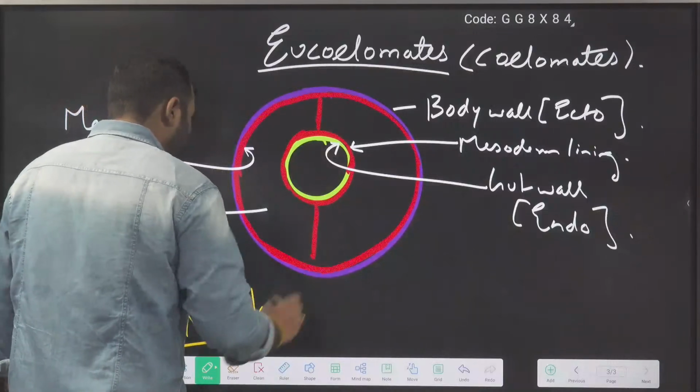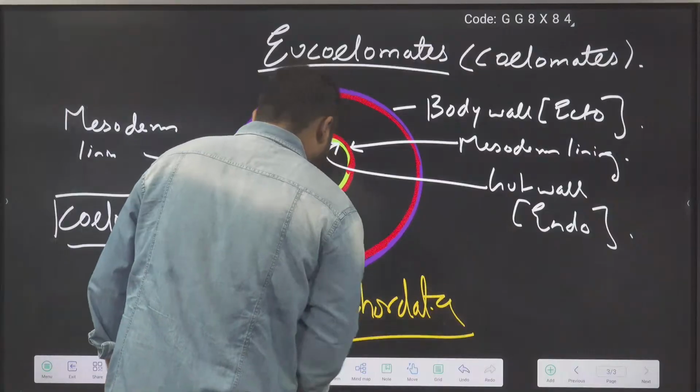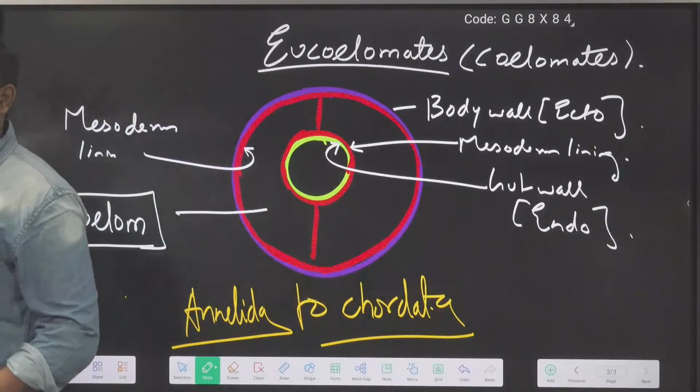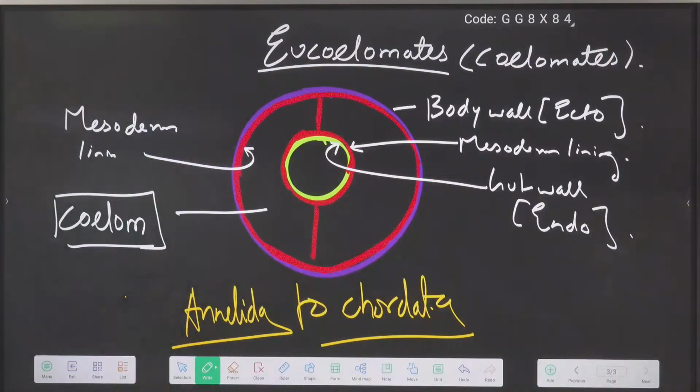From Annelida to Chordata, I will say they are what, guys? They are showing true coelom. Are we clear with this, guys? Yes or no? Tell me. Come on. Is coelom okay? Will you be able to solve the questions of coelom? No problem with the coelom questions.